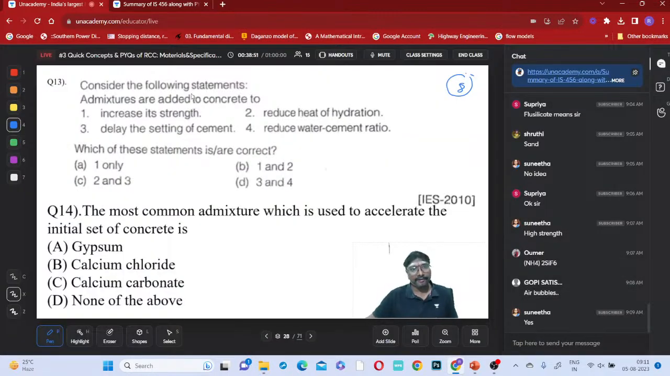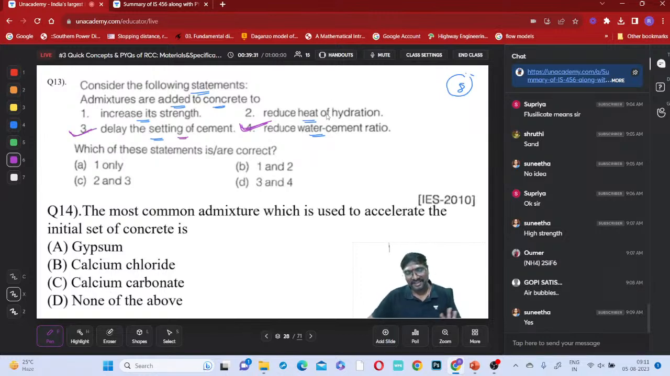Consider the following statements: admixtures added to concrete. Manu Havaldar answered correctly. They will increase the strength, reduce the heat of hydration, delay the setting of cement, reduce the water cement ratio. Can they reduce the water cement ratio? Yes, it is possible. They can reduce the water cement ratio and provide whatever amount of workability you want. Delay the setting of cement, yes, they will do it.